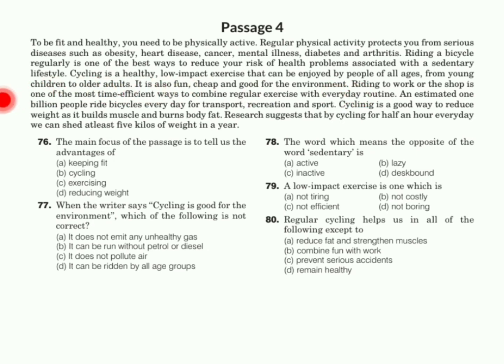An estimated billion people ride bicycles every day for sport and recreation. Cycling is a good way to reduce weight as it builds muscle and burns body fat. Researchers suggest that by cycling for half an hour every day, we can shed at least 5 kilos of weight every year. So this is the first question.